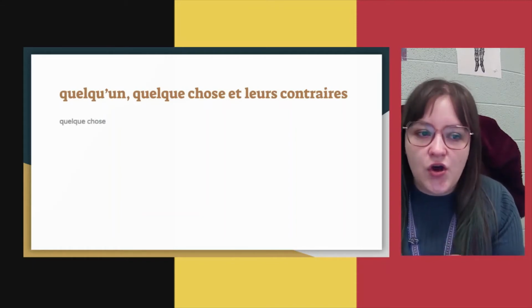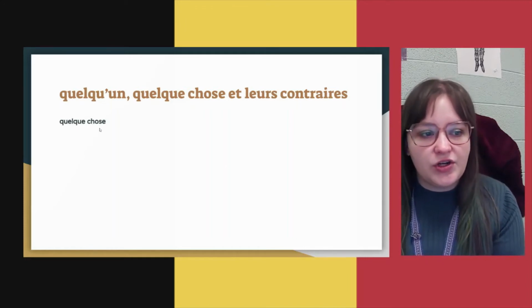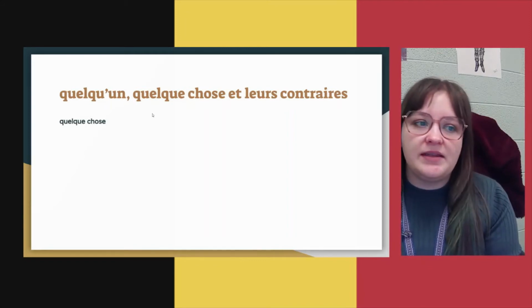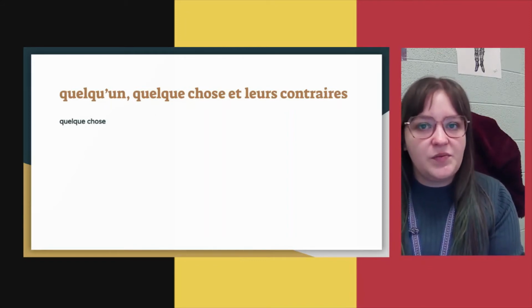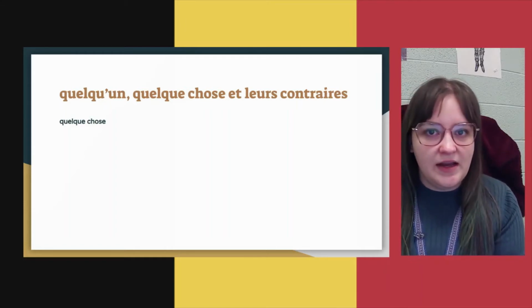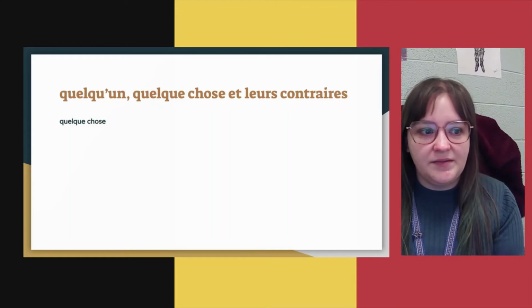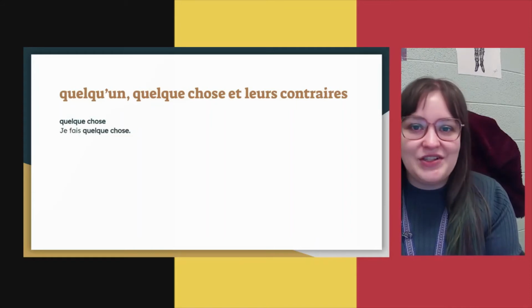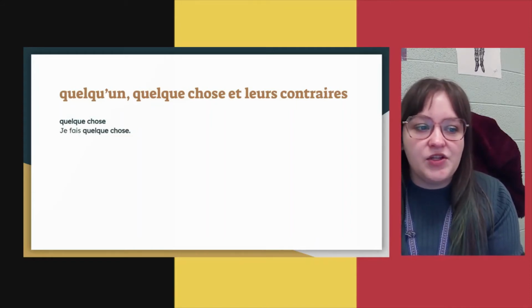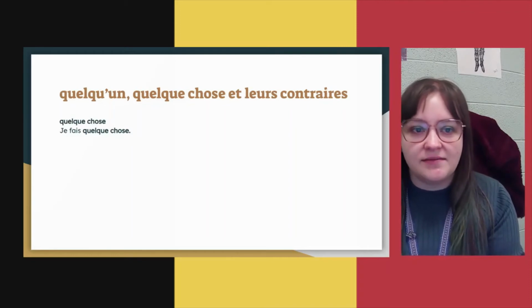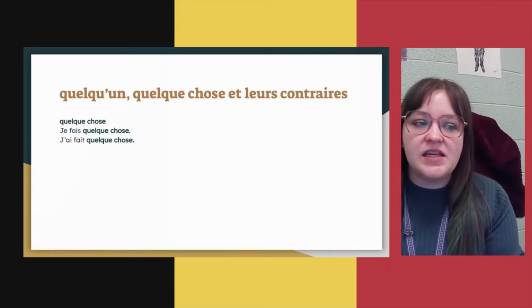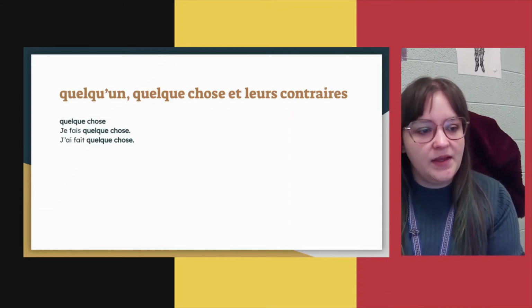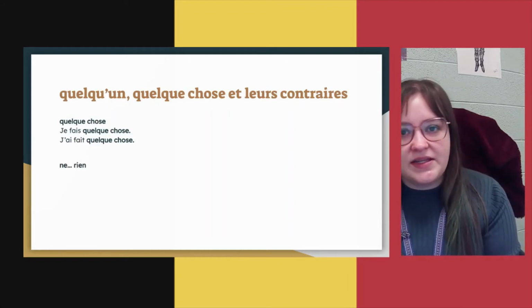Okay, so that's quelqu'un and its opposite. So let's look at quelque chose and its opposite. You know the word chose, so you can probably guess what this means. Quelque chose means something. Remember, you should be pausing me to write things down, stopping to fill in words. So in a sentence, je fais quelque chose. I'm doing something. Past tense, j'ai fait quelque chose. I did something. And its opposite, the opposite of something, is